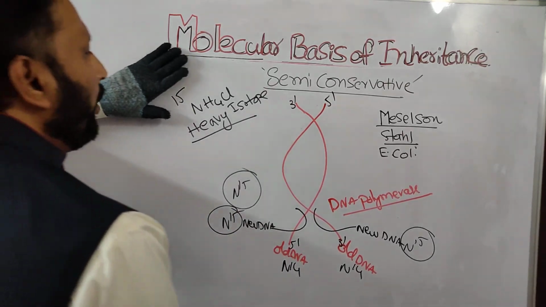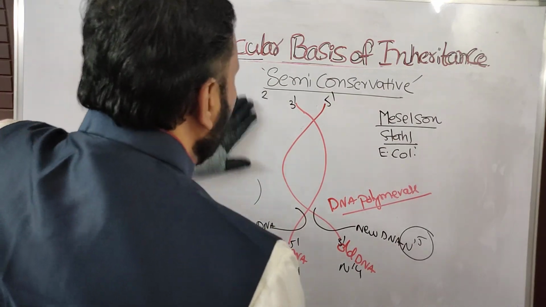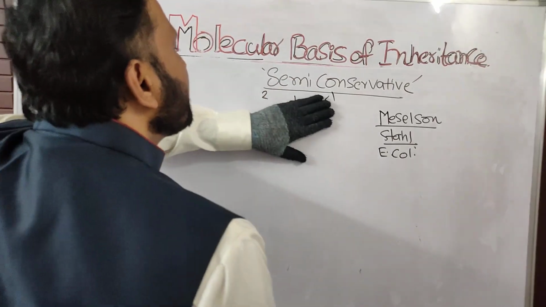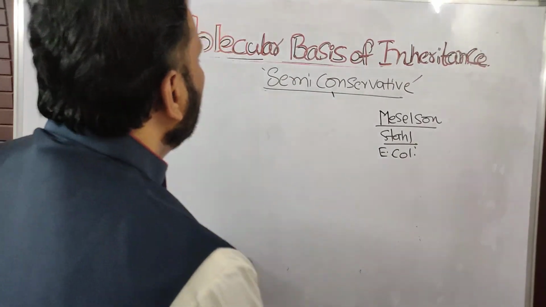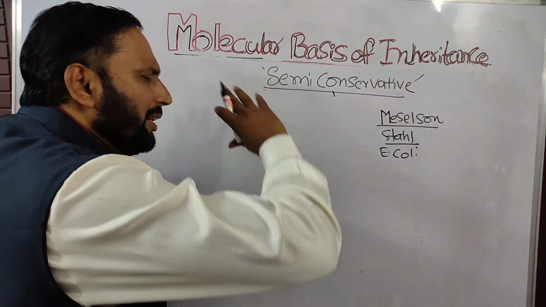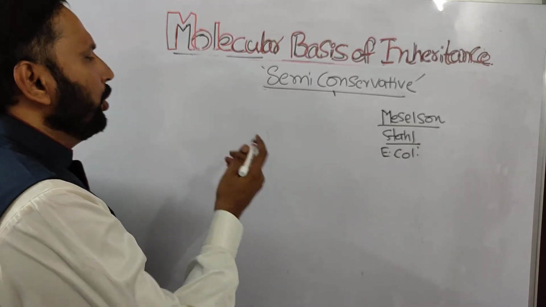Now, what is the experiment? Every 20 minutes, the DNA strands undergo replication. So they cultured continuously in N15 medium and replicated the DNA strands there.